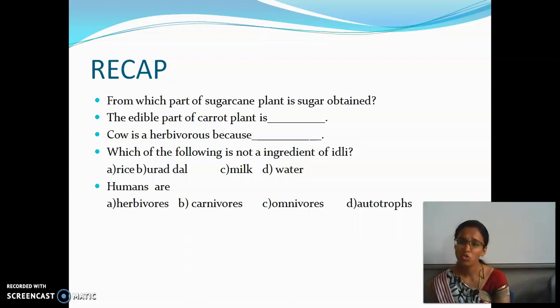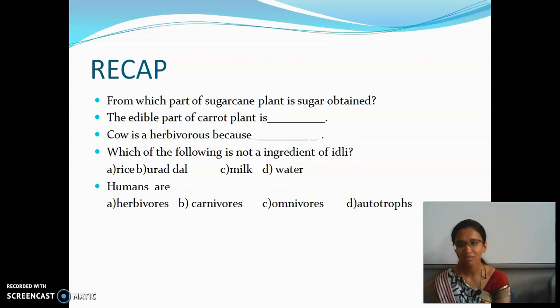And then the sources of food. What is the next topic which we have seen? We have seen sources of food. What are the sources of food? The sources of food are plants and then animals. So, what are the plant sources? Tell me. Yes, fruits and vegetables. Animal sources: fish, meat, flesh, etc.